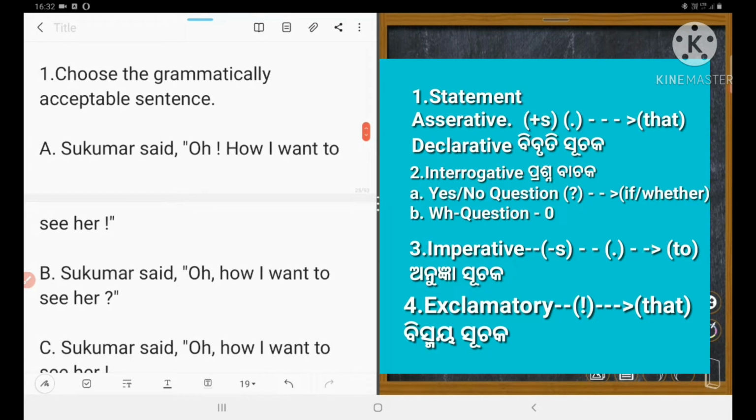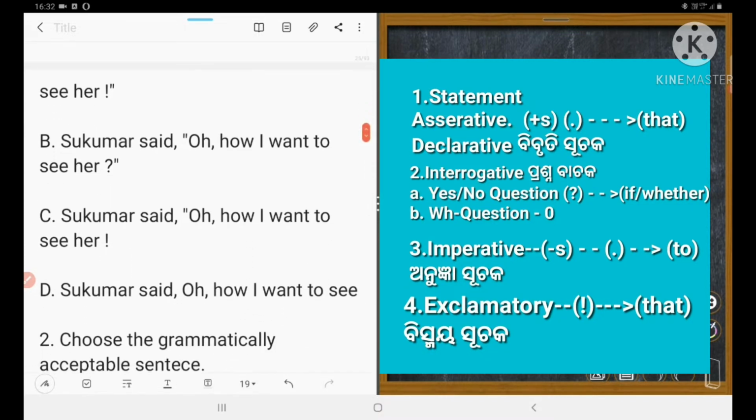Here is the first one. Choose the grammatically acceptable sentence. Sukumar said, "Oh!" How I want to see her. Next one is Sukumar said, "Oh."